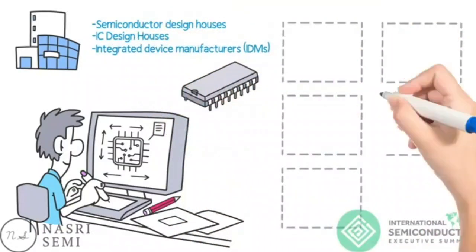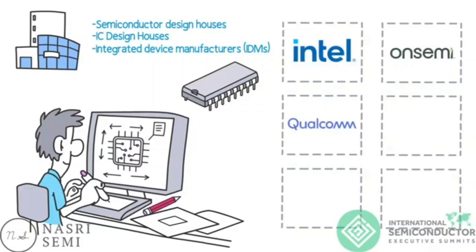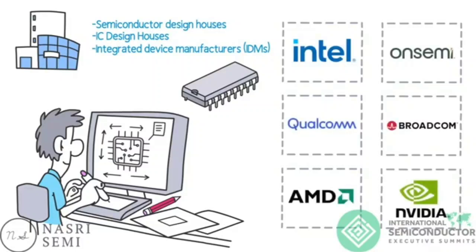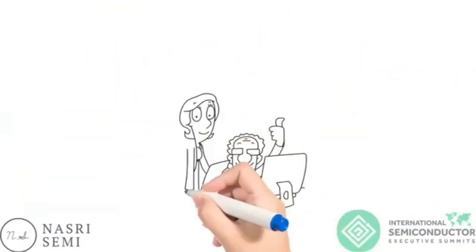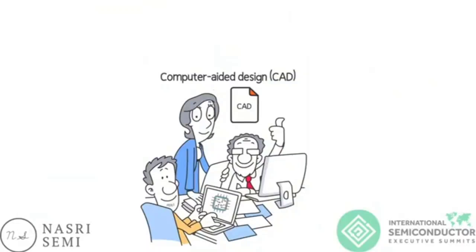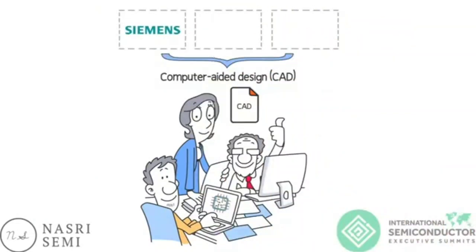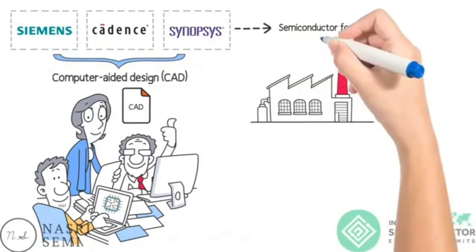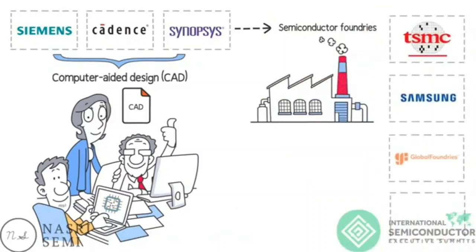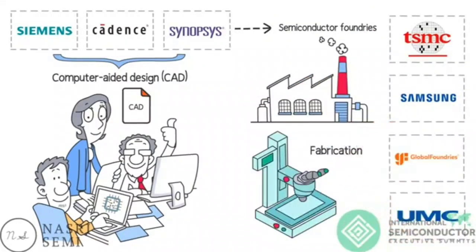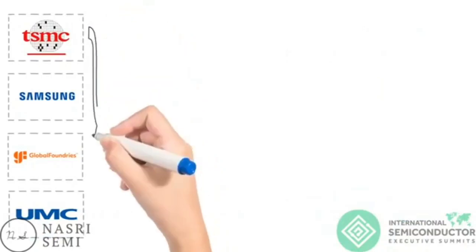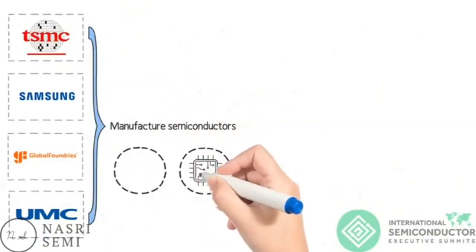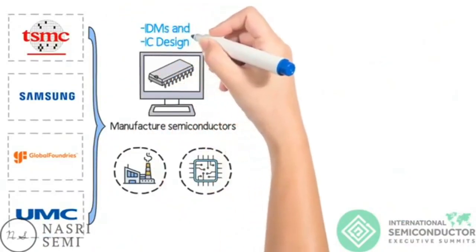And these are companies like Intel, onsemi, Qualcomm, Broadcom, AMD, Nvidia, and many more. They create designs for chips using computer-aided design, otherwise known as CAD software, from companies like Siemens, Cadence, and Synopsys, and then send those designs to semiconductor foundries like TSMC, Global Foundries, UMC, etc. for fabrication. Semiconductor foundries are companies that manufacture semiconductors using the designs provided by the IDMs and IC design houses.